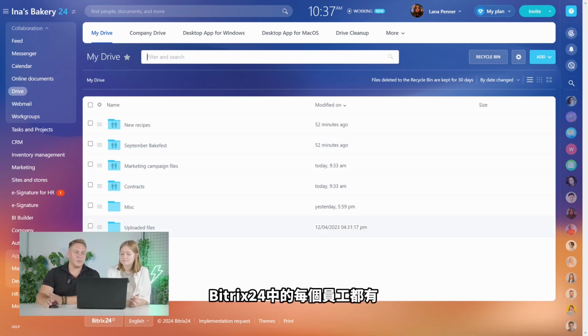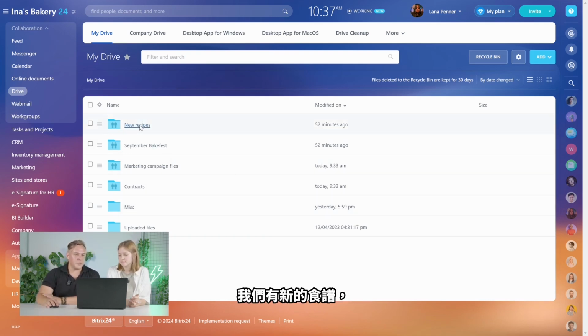Basically, every employee in Bitrix24 has two main types of drive. They have their own drive, where they can upload and create files of their own and share them with other users. And there's the company drive. Company drive is the place where you can store all kinds of documents, for example, some safety regulations, instructions, and some common access documents that every employee should have access to. So let's take a look.